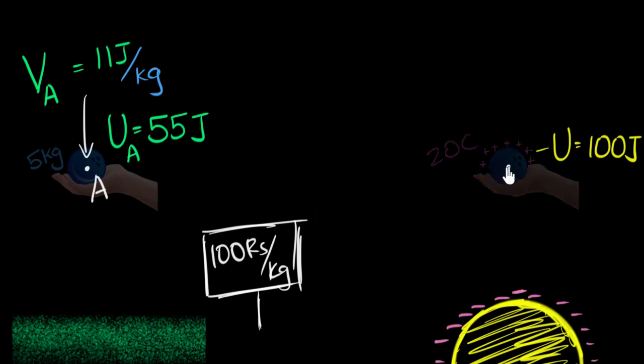I can put a label over there at that point, and I could say, at that point, the potential energy would be 100 divided by 20, that is 5 joules per coulomb. And this number is what we would call electric potential at point A. So now again, do you understand the difference between electric potential and electric potential energy? Potential is just the potential energy that 1 coulomb would have. It's an indicator. All right, so we can now define what electric potential is.